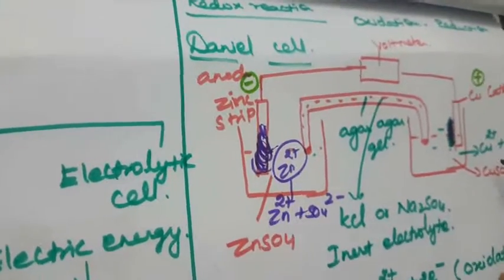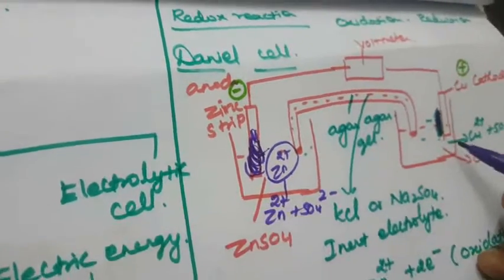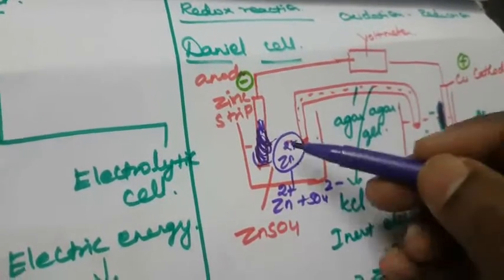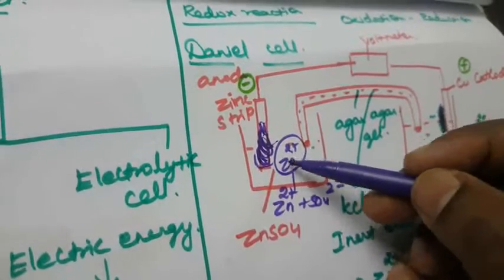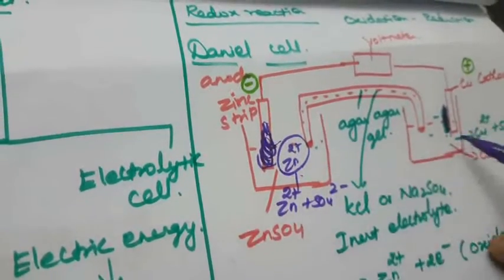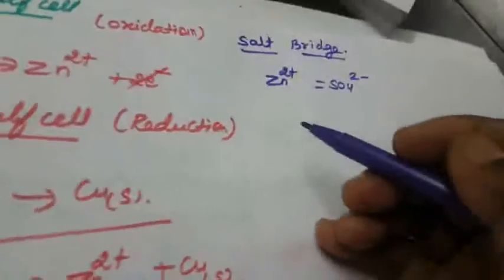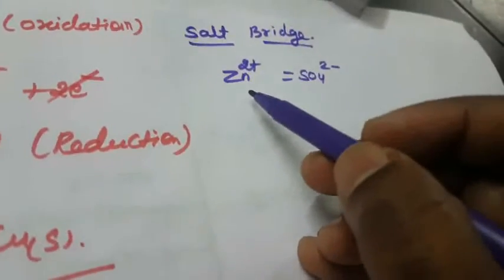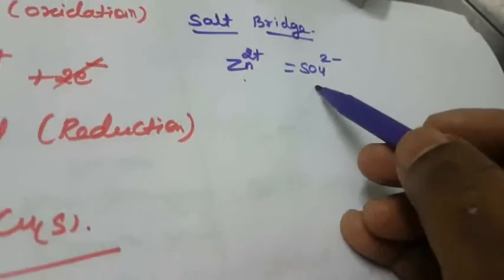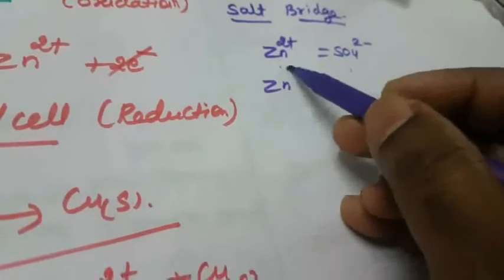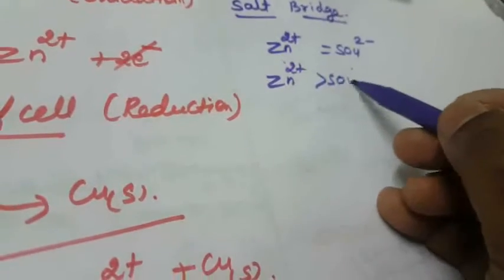In the zinc sulfate half cell, Zn2+ increases. Compared to the starting stage, Zn2+ balances the SO4 2-. After the completion, the Zn2+ is more than the SO4 2-.